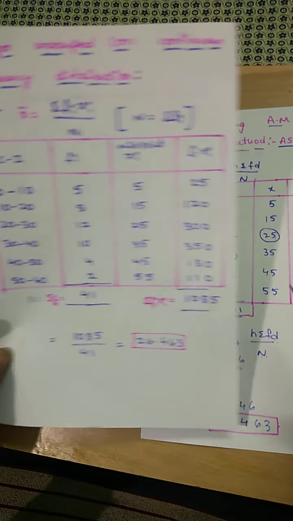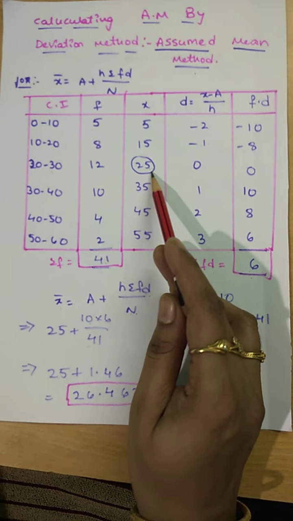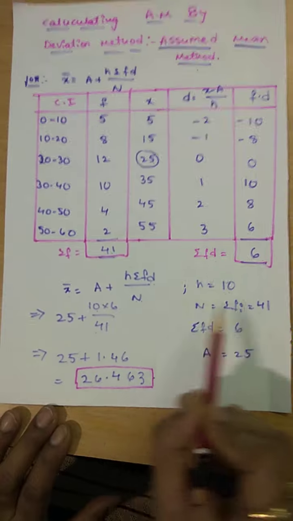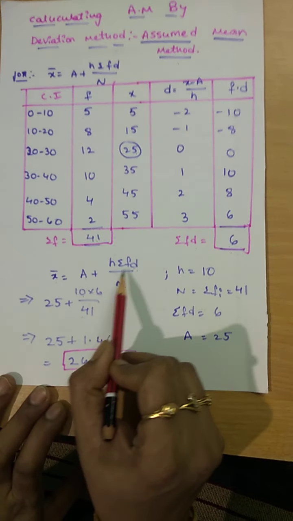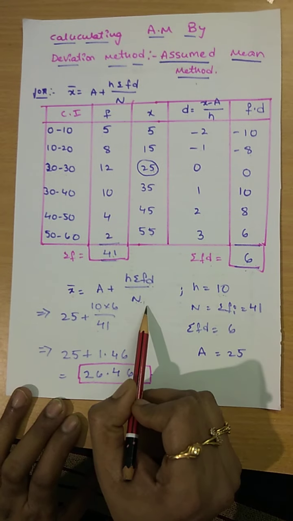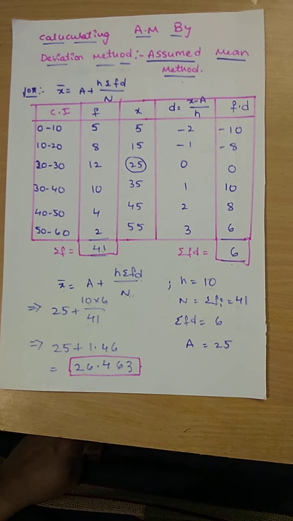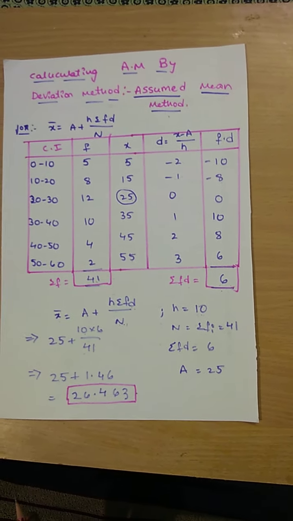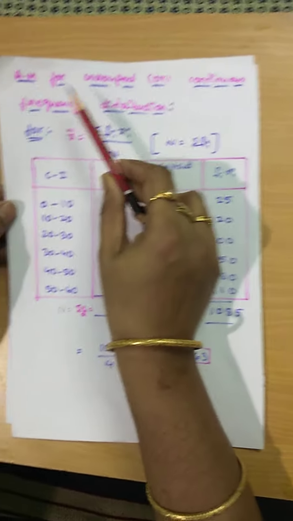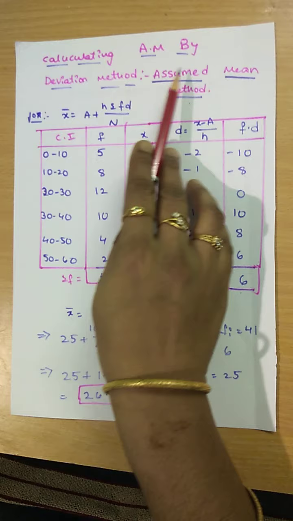In this case we need to assume one mean, and after that substitute all the values in the formula x bar equal to a plus h into summation fi di divided by n. This is finding the mean using grouped or continuous frequency distribution, and this is finding the mean using the assumed mean method.